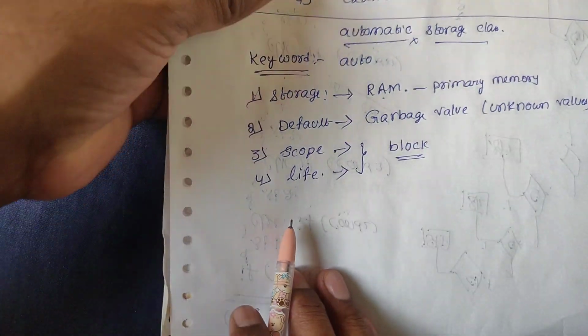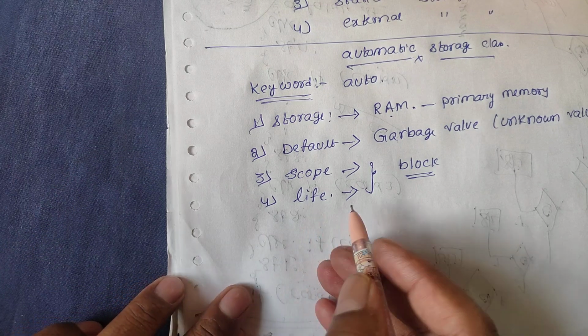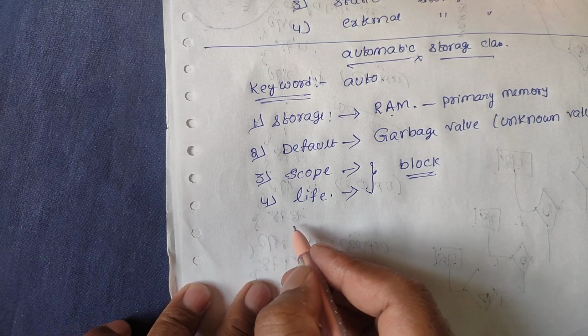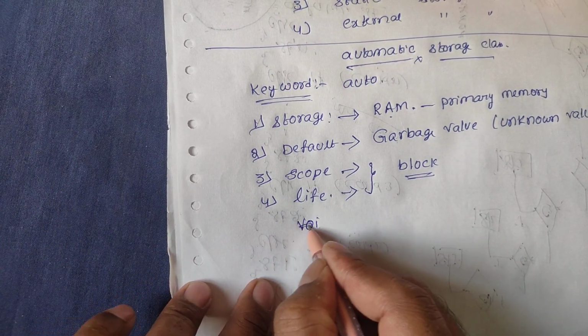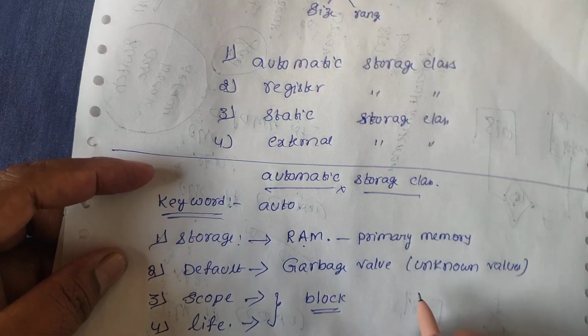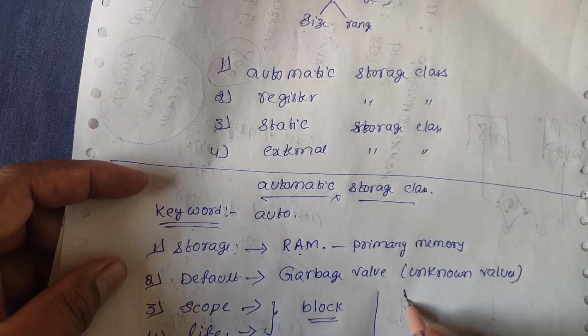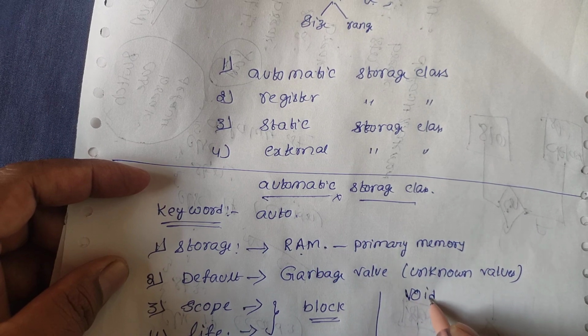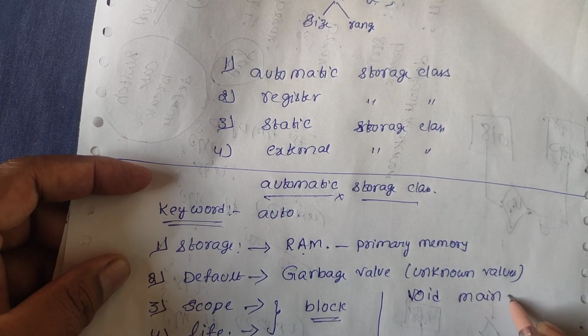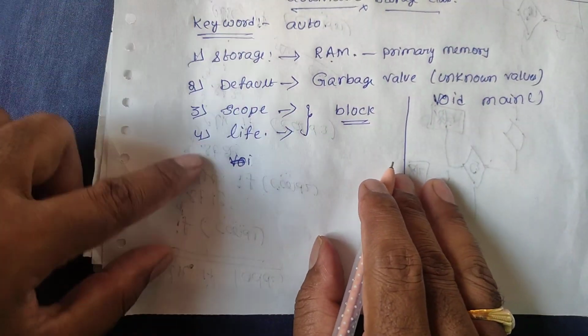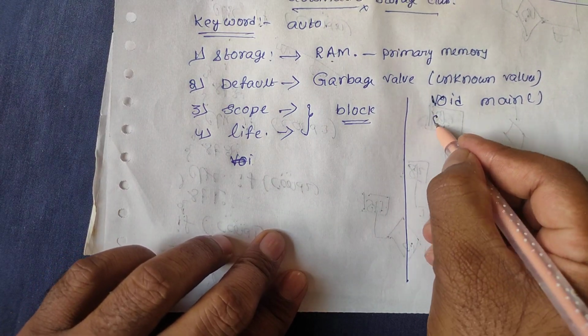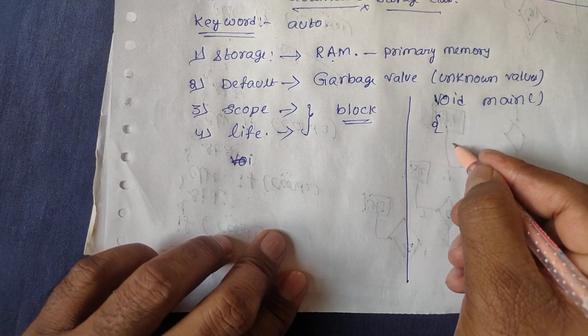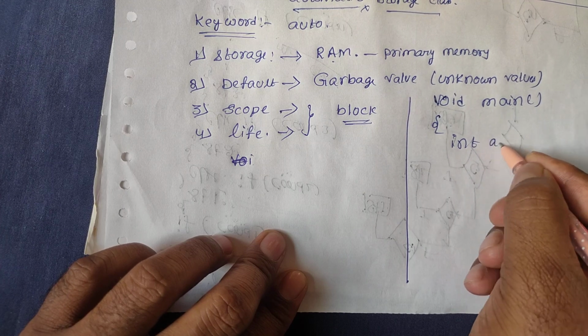Now I will take one simple example. I am writing one main program, void main. Then I take int a.